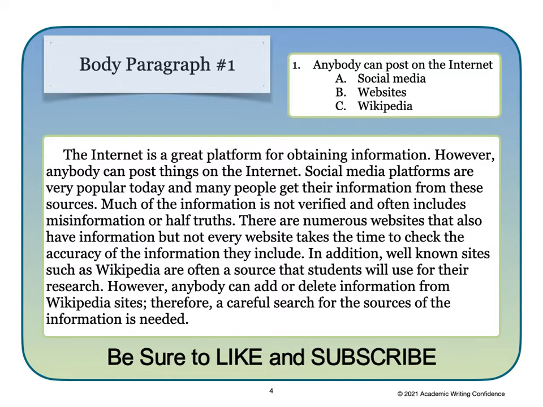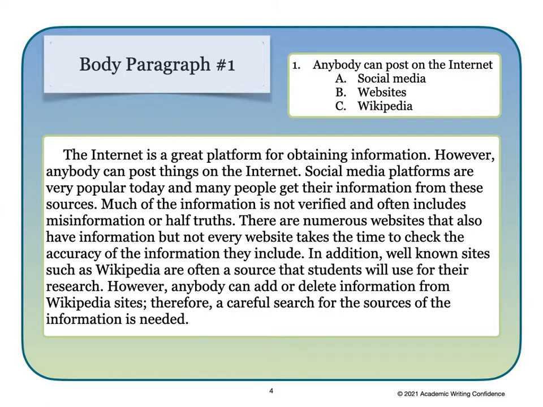There are numerous websites that also have information, but not every website takes the time to check the accuracy of the information they include. In addition, well-known sites such as Wikipedia are often a source that students will use for their research. However, anybody can add or delete information from Wikipedia sites. Therefore, a careful search for the sources of the information is needed. As you can see in paragraph 1, we talked about the 3 ideas: social media platforms, websites, and Wikipedia.